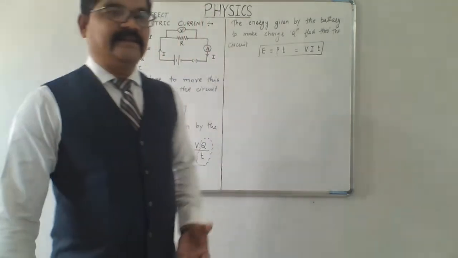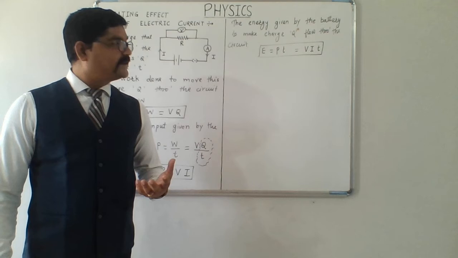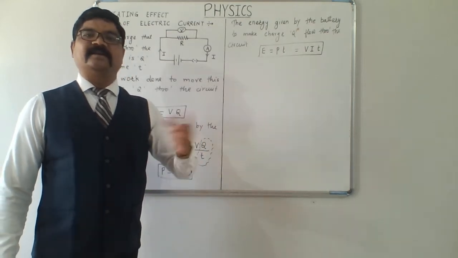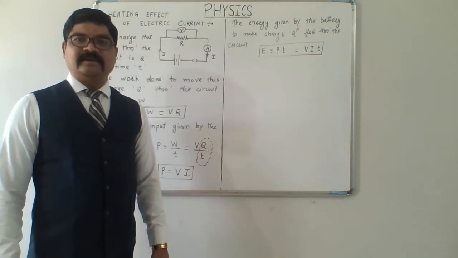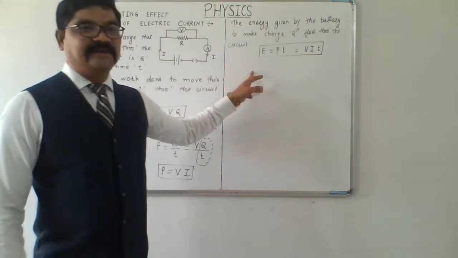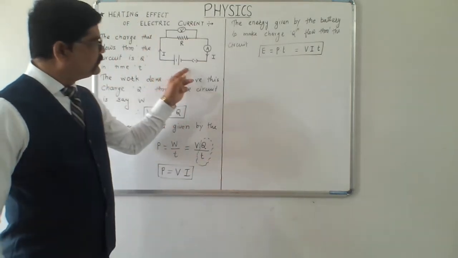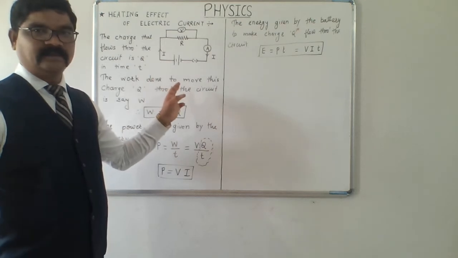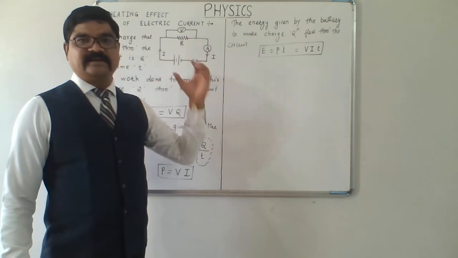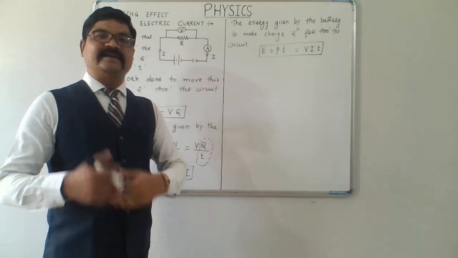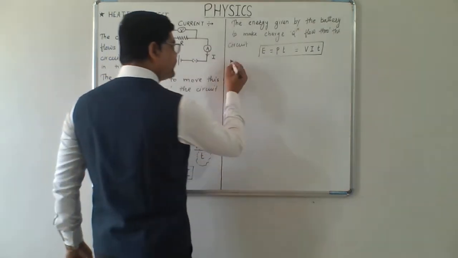This is the energy given by the battery to the charges. Now where exactly does this energy go when electric current flows through the circuit? In simple terms, we can say that this energy is expended to move the charges through the circuit, and because of the resistance of the conductor, this energy gets converted into heat, and hence we can write the